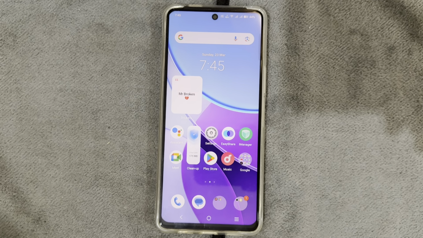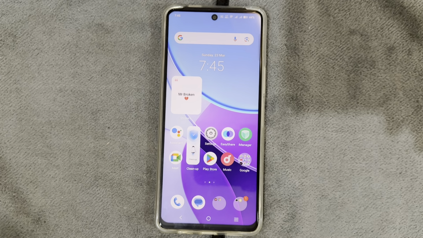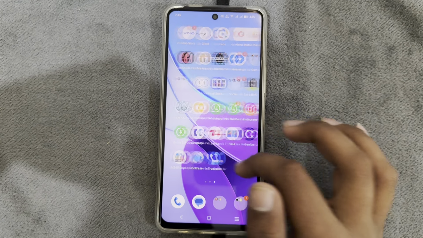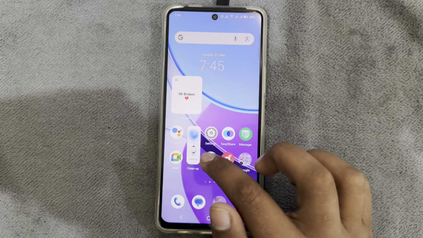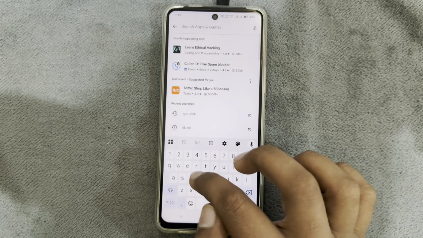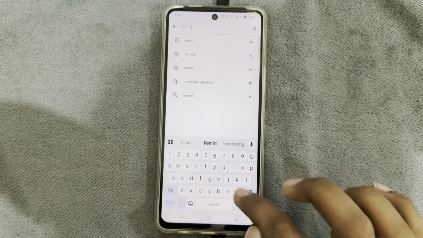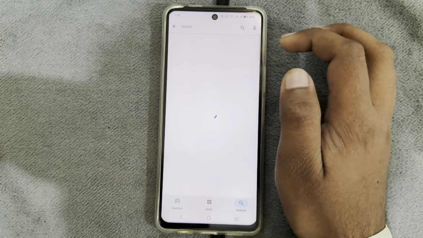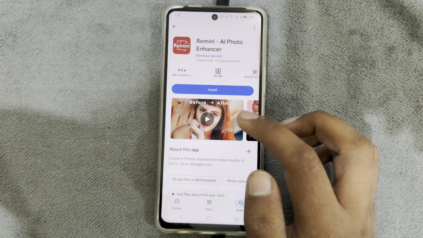So today I'm going to tell you the top photo editing apps for Android. I'm going to suggest you the 3 top photo editing apps. Just open your Play Store app and search for the first app, Remini. Just search for it and then install this app.